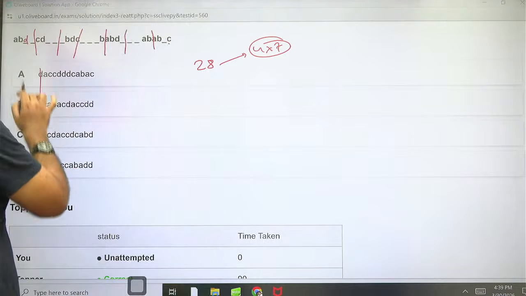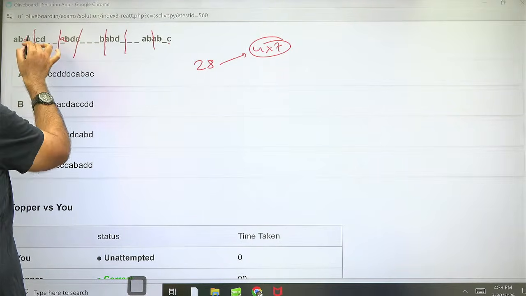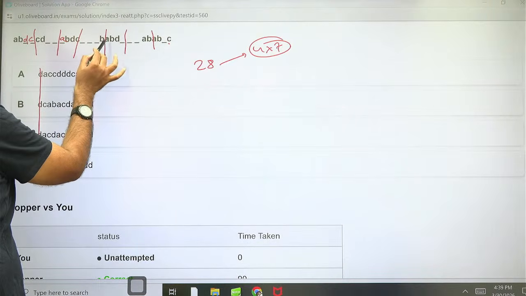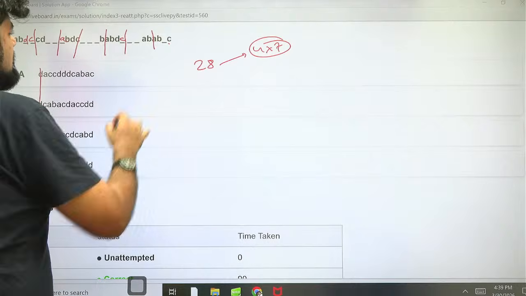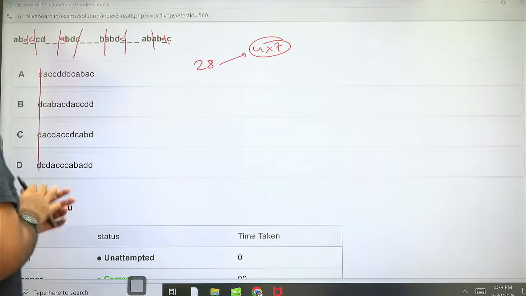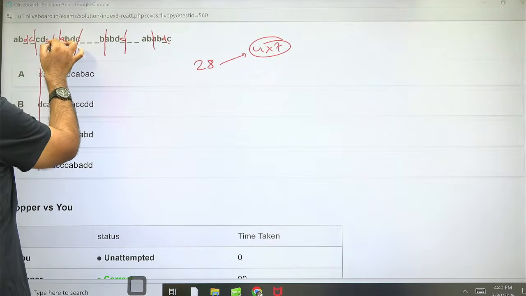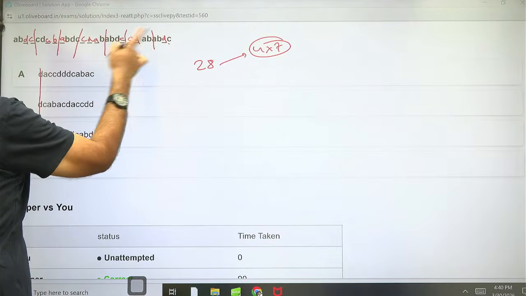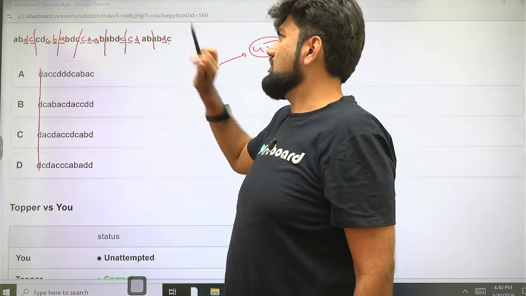So ABD dash, then CD dash dash. Then again we'll say ABDC. So this can be ABDC, ABDC dash dash dash ABDC. Can this work for us? But this is ending in AB. So CDAB, CDAB, CDAB. This makes sense, right? ABDC, CDAB, ABDC, CDAB, ABDC, CDAB, ABDC.